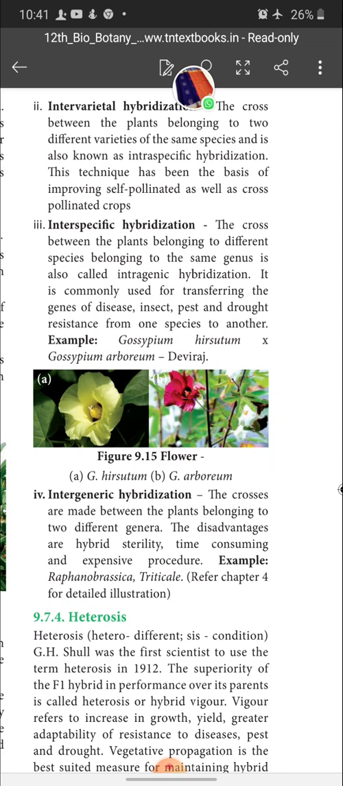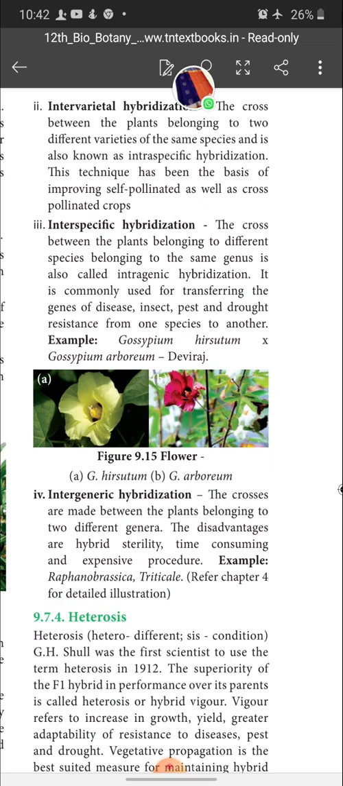Interspecific hybridization. It is commonly used for transferring the genes for disease, insect, pest and drought resistance from one species to another. Example, Gossypium hirsutum and Gossypium arboreum are an example of interspecific hybridization. Gossypium is the genus name, hirsutum is the species name. And another one is Gossypium arboreum. So both species of plants have a common genus, but only the species differ.